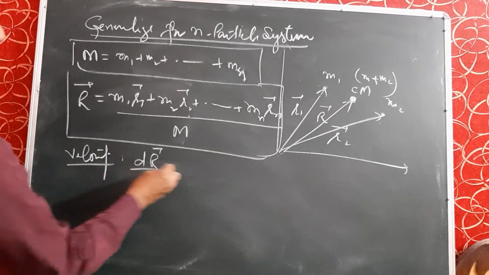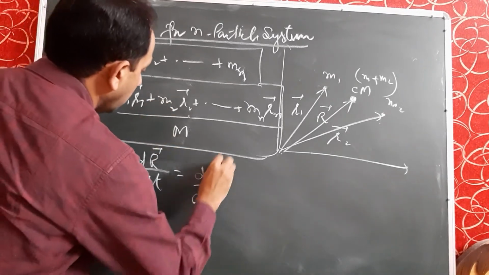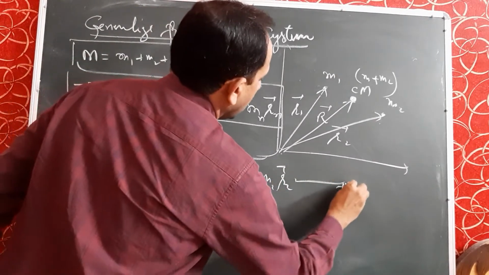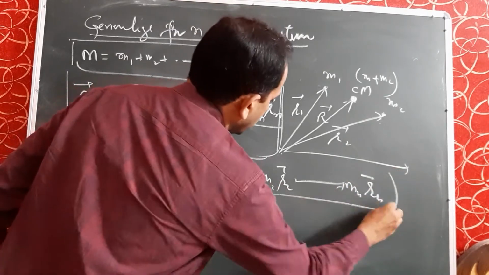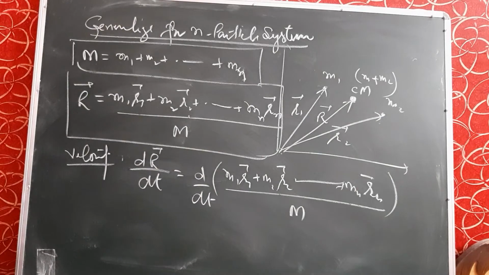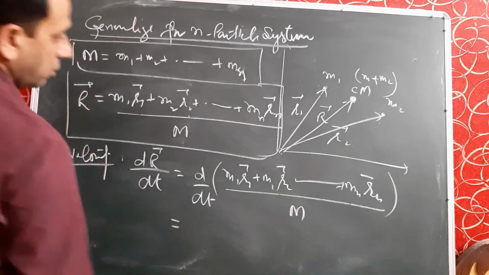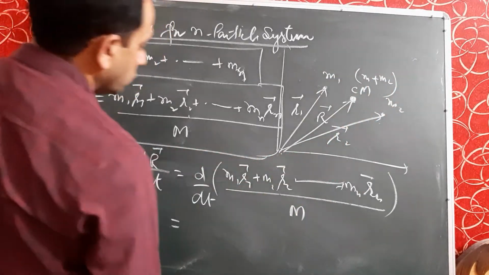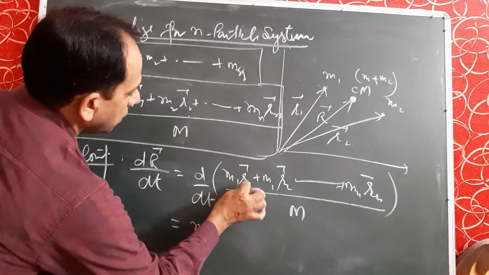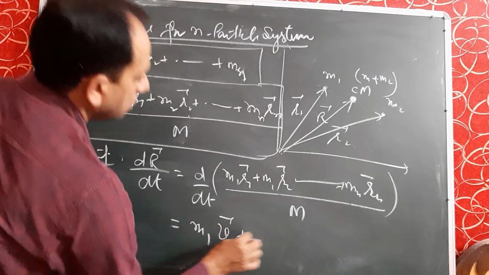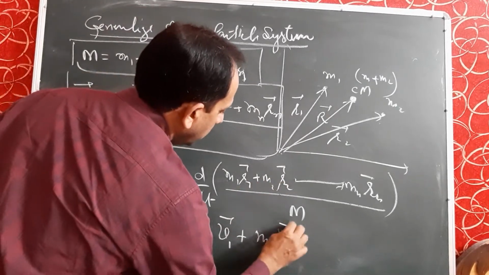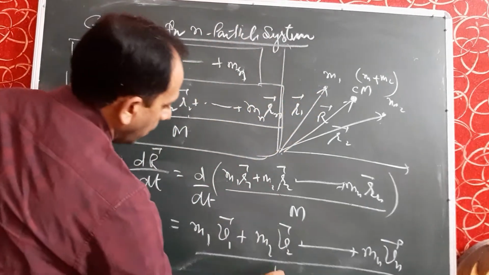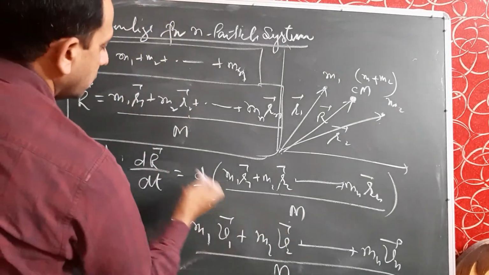So we will get dR by dt is equal to d by dt of m1 r1 + m2 r2 up to mn rn over M. And on separating the derivatives, derivative of the first term plus derivative of the second term, third term, and so on, we will get m1 into dr1 by dt, that is v1, plus m2 v2, and so on up to mn vn, over M. M is constant, so it is independent of the derivative.